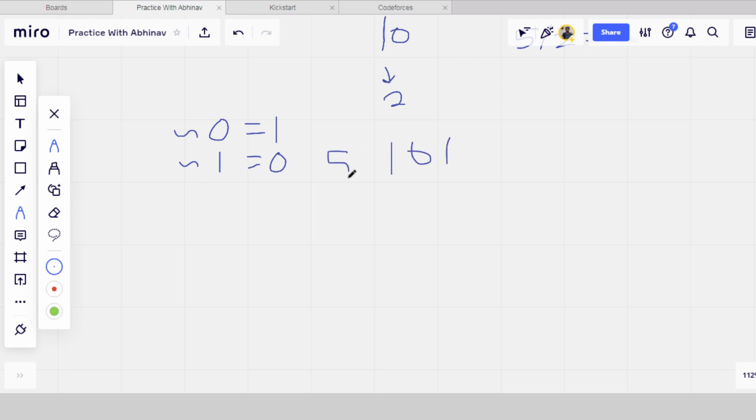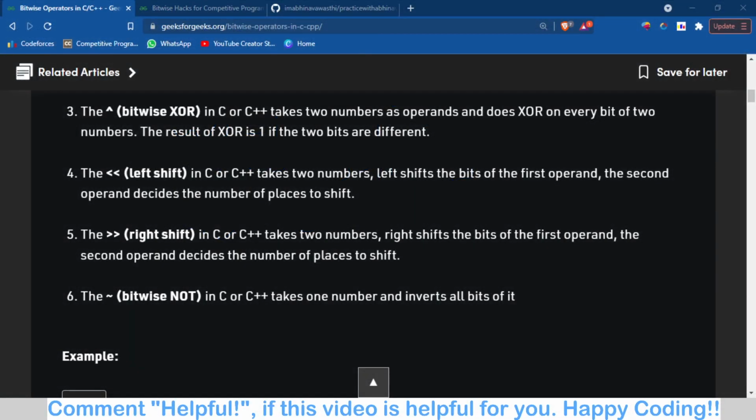What will be the NOT of 5? It will be 0 1 0, because we are just inverting all the bits of this 5. Fine. Okay. So we have discussed all the 6 bitwise operators here.